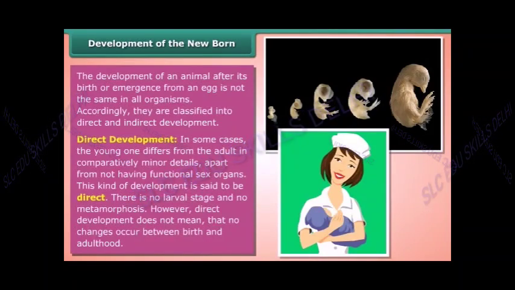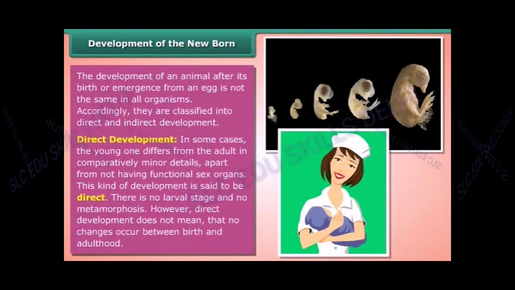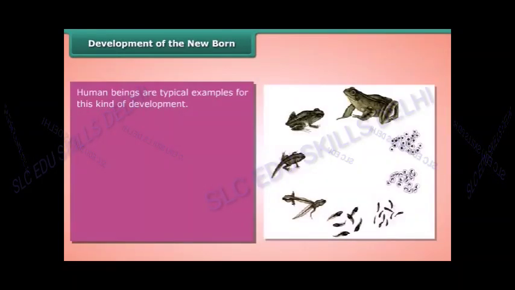In some cases, the young one differs from the adult in comparatively minor details, apart from not having functional sex organs. This kind of development is said to be direct. There is no larval stage and no metamorphosis. However, direct development does not mean that no changes occur between birth and adulthood. Human beings are typical examples of this kind of development.